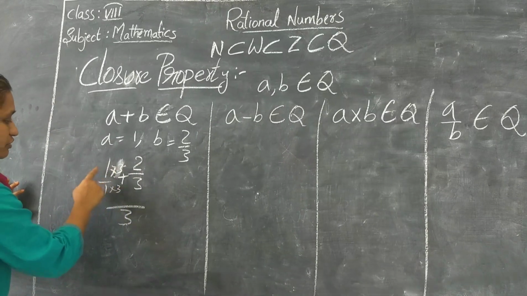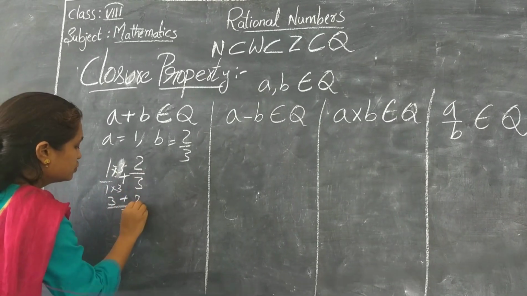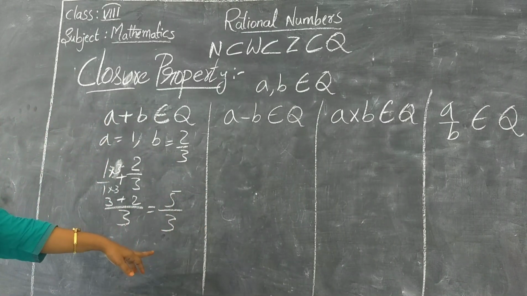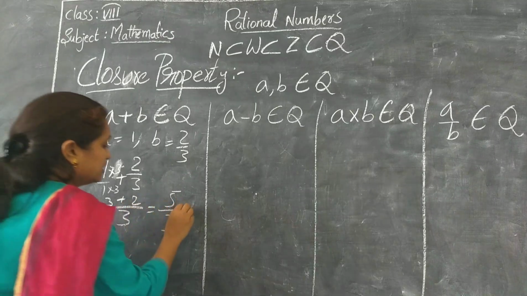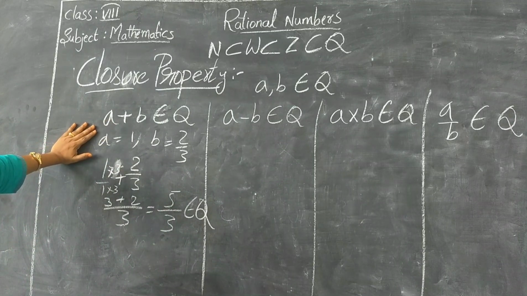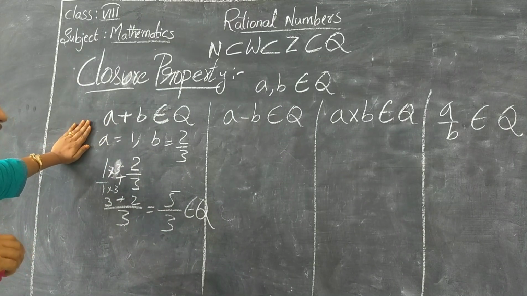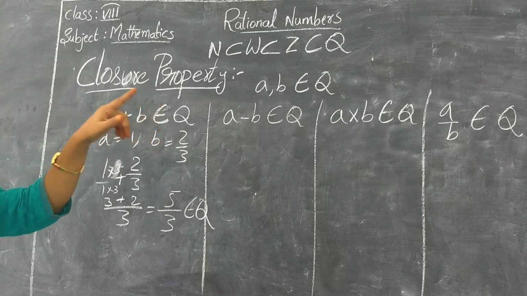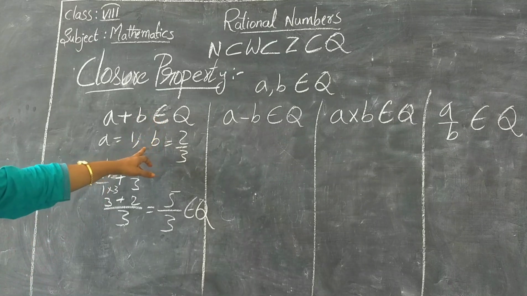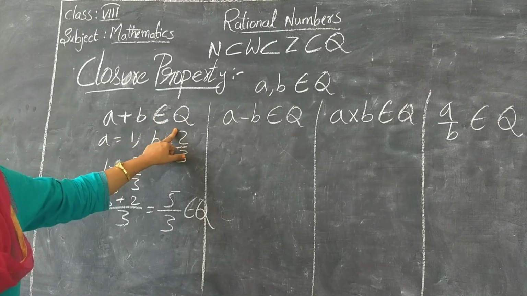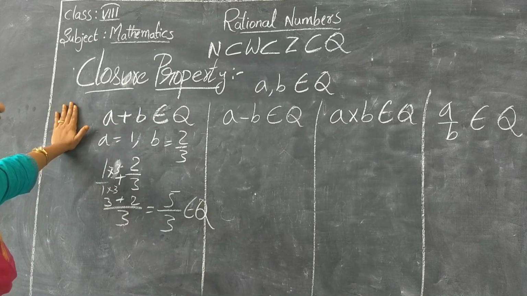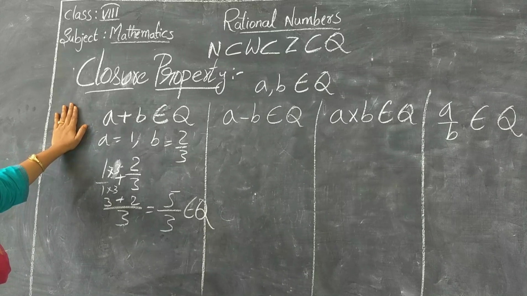Okay, so see here, 1 into 3 is 3, plus 2, which is equal to 5 by 3. Does 5 by 3 belong to Q? Yes, 5 by 3 belongs to Q. So now A plus B is satisfied. So what is the statement here? If A and B are two rational numbers, and the sum of A and B should also be a rational number, then the closure property is satisfied.